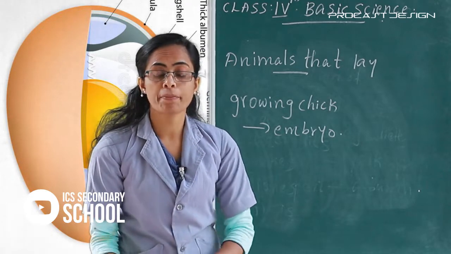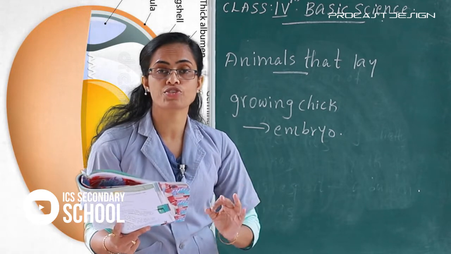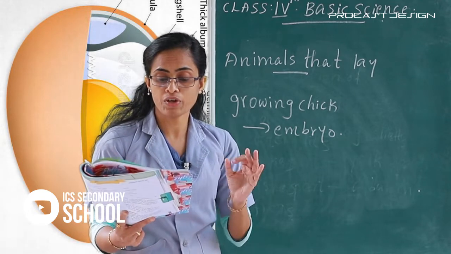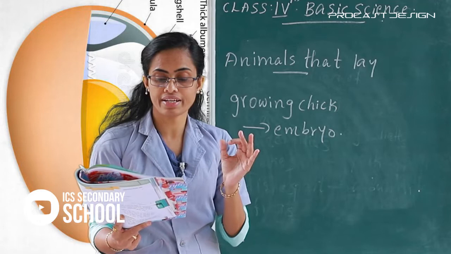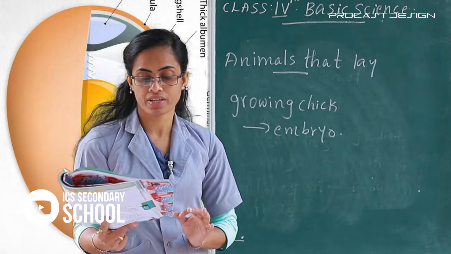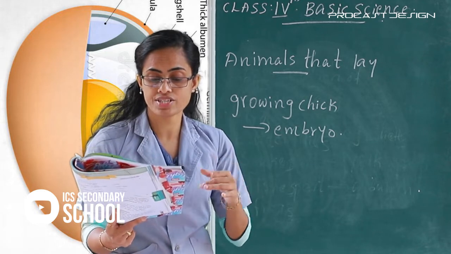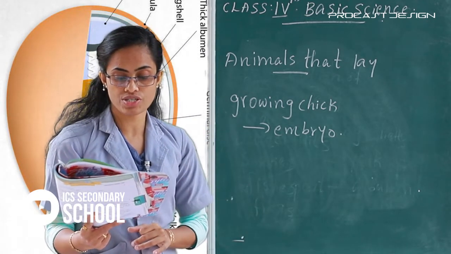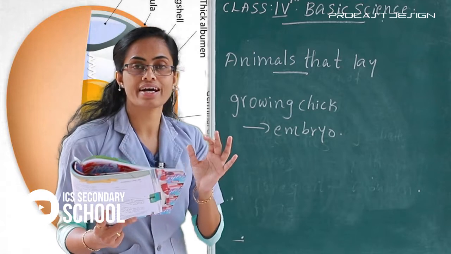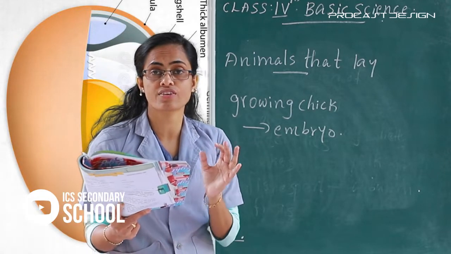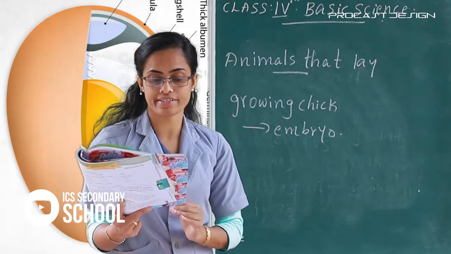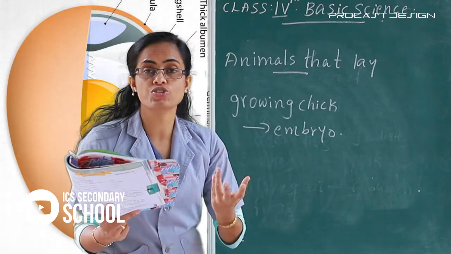listen here. The parent bird sits on the egg to keep it warm. The embryo develops into a chick only when the egg is kept warm. Once the embryo develops into a chick, the chick breaks the shell and comes out. This process is known as hatching. Do all of you understand what hatching is?